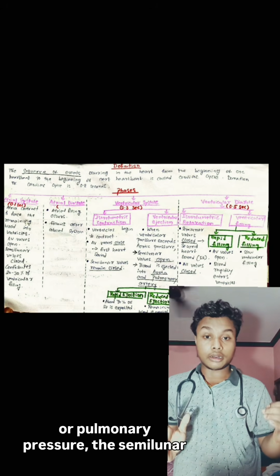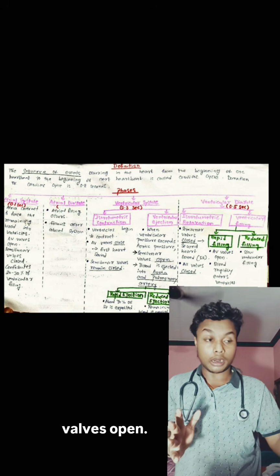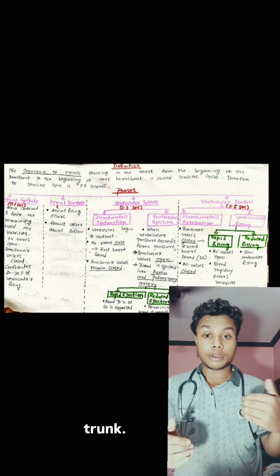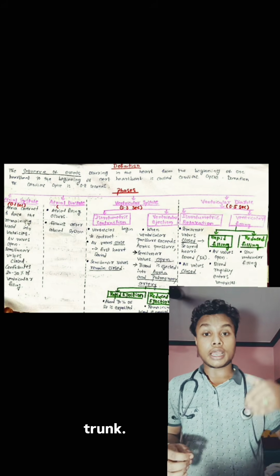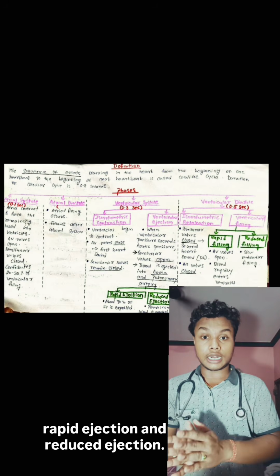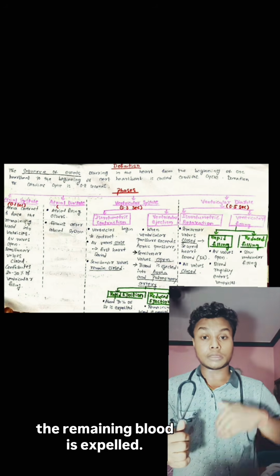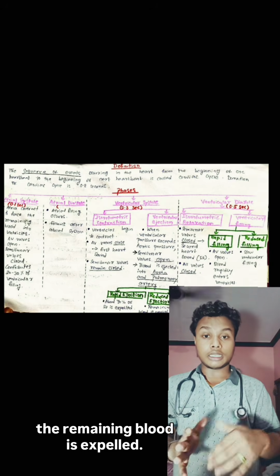Now, ventricular ejection. In ventricular ejection, when the ventricular pressure exceeds the aortic or pulmonary pressure, the semilunar valves open and the blood is ejected into aorta and pulmonary trunk. The ventricular ejection is of 2 types: rapid ejection and reduced ejection. In rapid ejection, about 70% of the blood is expelled, but in reduced ejection, the remaining blood is expelled.